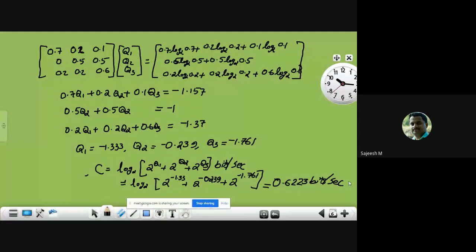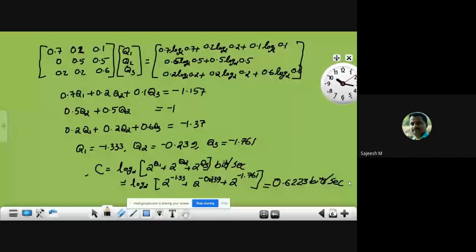That is, we write the input symbol probabilities in terms of that variable, then differentiate, then equate it to 0, then solve for p. Then we get the value of p for which the mutual information is maximum.